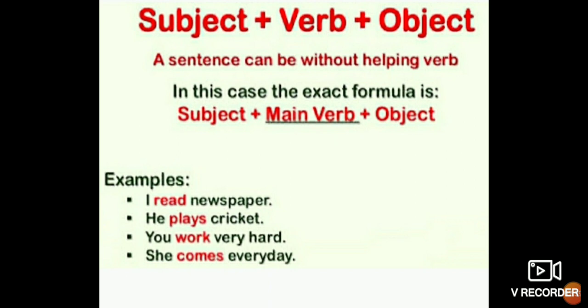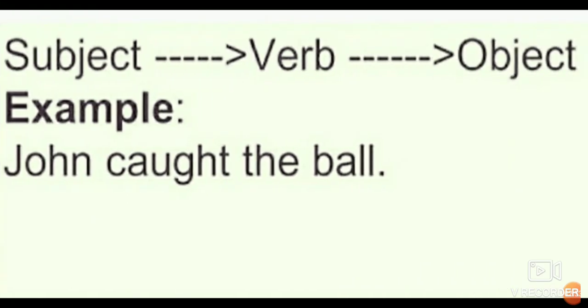I read newspaper. So I is the subject here, read is the verb and newspaper is the object. Getting all of you? So this is subject, verb, object. So it is the structure of a sentence. You can see here, John caught the ball. John is the subject, caught is the verb and ball is the object. Then subject, verb, object. We have formed the complete structure. So it is the structure of a sentence.